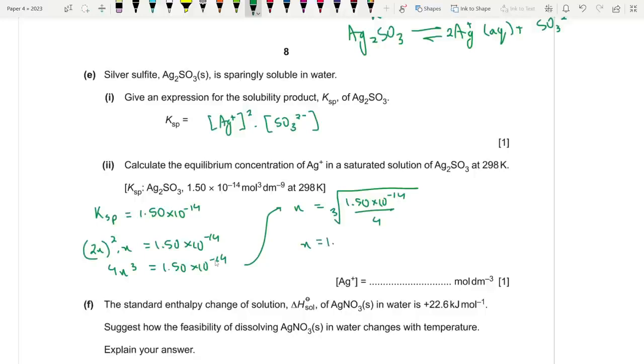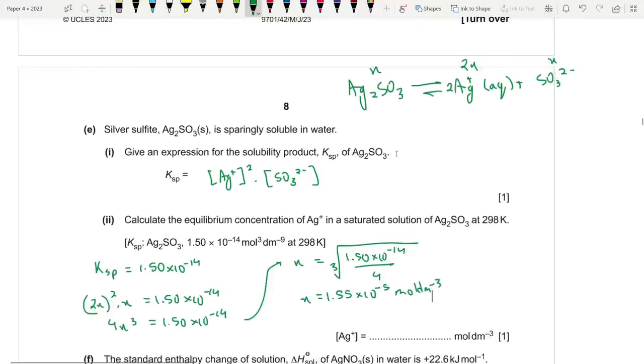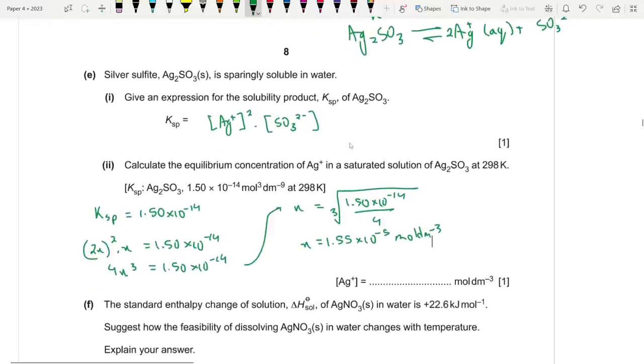That gives you a value of 1.55 into 10 to the power minus 5 mole per dm cube. That is the concentration of sulfite as well as Ag2SO3. That's the solubility basically. Now for Ag plus, we know that it is twice of this. So the concentration of Ag plus is 2x, which is 2 into 1.55 into 10 power minus 5, which gives you a value of 3.11 into 10 power minus 5 mole per dm cube. Hopefully that's fine with you guys.